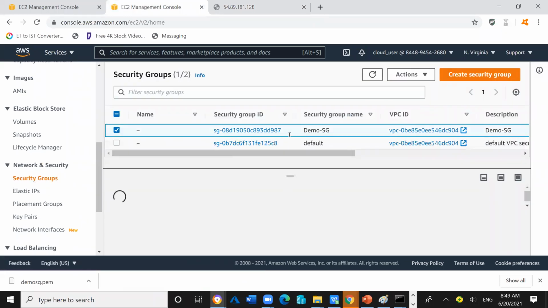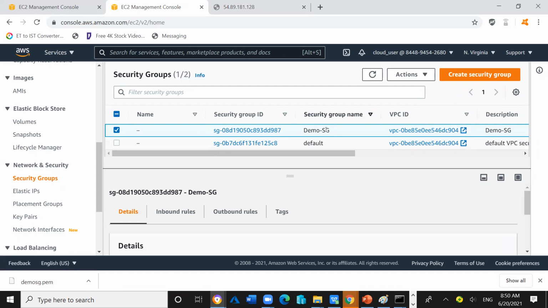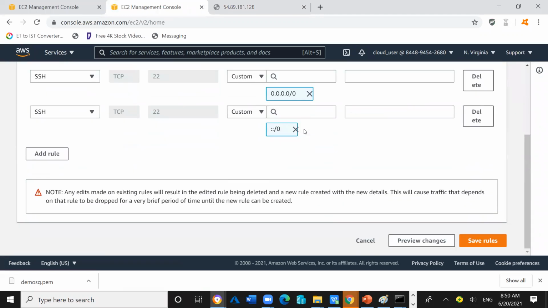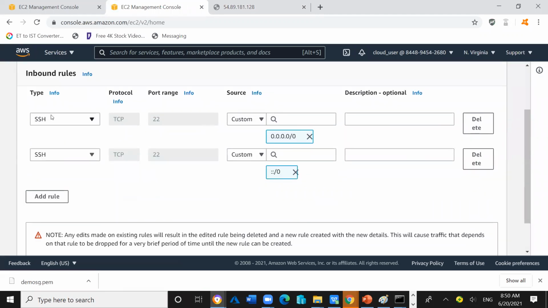I will select my security group that is associated with both of the EC2 instances. I will click on actions, then click on edit inbound rules. I will scroll down. So you can see only one type of entry is added, SSH.